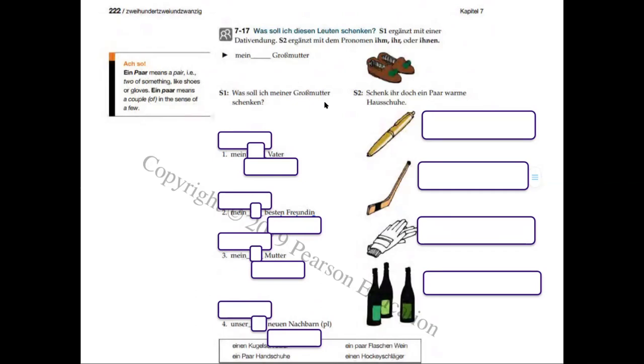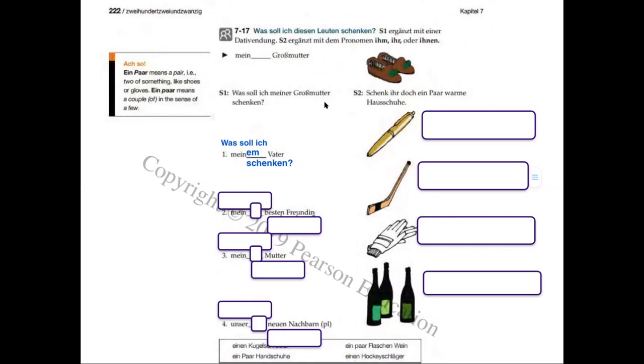So Nummer 1, again, all of these are going to start with was soll ich? Was soll ich mein masculine Vater, so mein Vater, and what's our verb always going to be? Schenken, exactly. So the was soll ich and schenken are going to stay the same in every one of these.